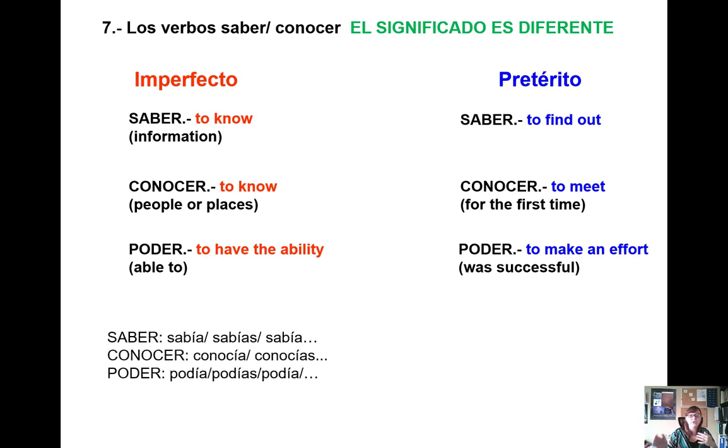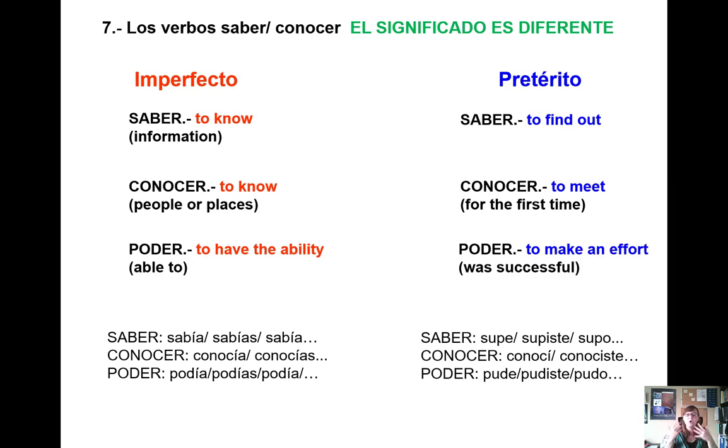Now we're going to conjugate these either in the imperfect or the preterit tense. Remember that in imperfect these verbs are regular verbs, but in preterit these verbs are irregular. Saber, supe, supiste, supo. So you might need to practice these a little bit more. Now for saber, yo sabía, I knew that information for a general amount of time, in imperfect tense. Supe algo means in that moment I discovered some new information and I found out that information.